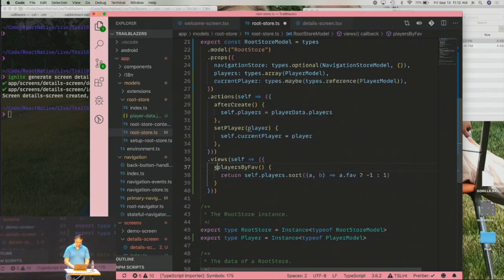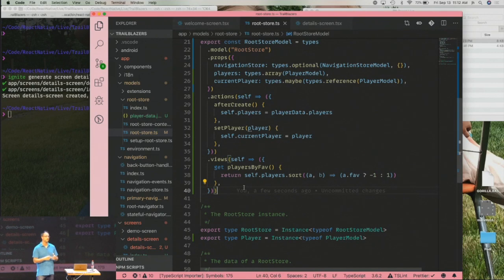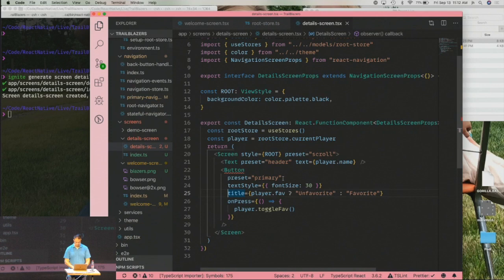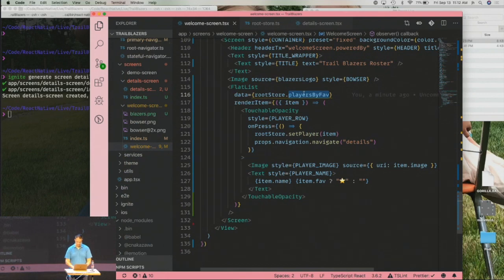And then I'm going to actually make this a getter. So if you're not familiar with this, newer JavaScript has the ability to say get and then the name of a function. And instead of calling that function, you can just specify it like a property, and it'll work as you would expect. So you'll notice right here, I'm not actually putting parentheses after this because it's a getter function.